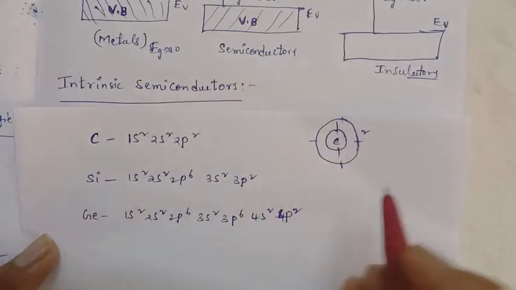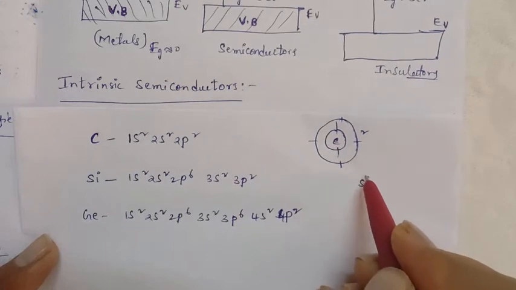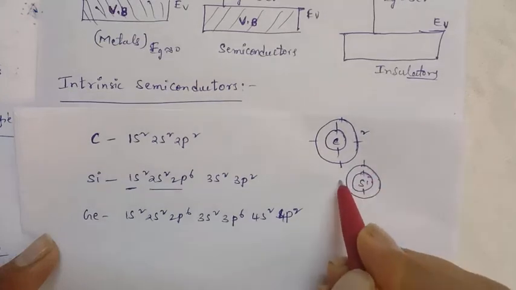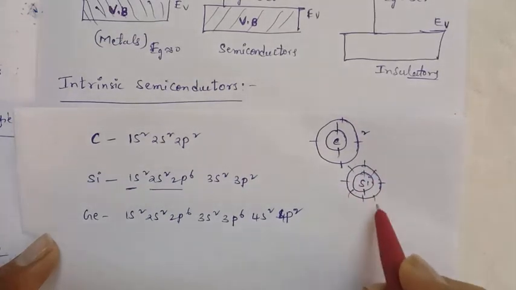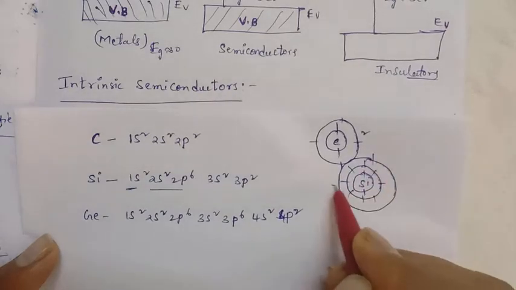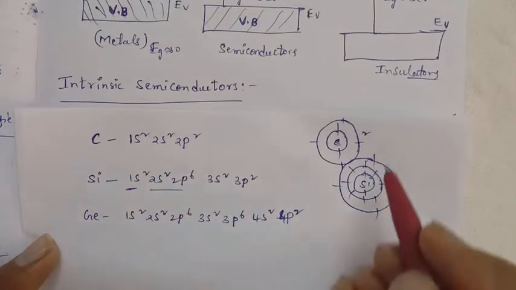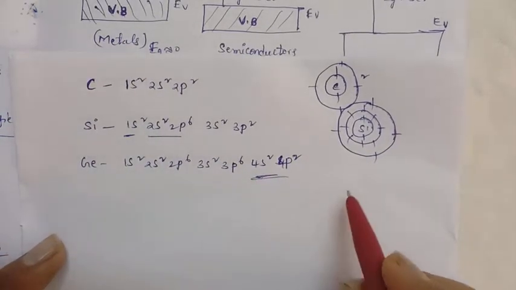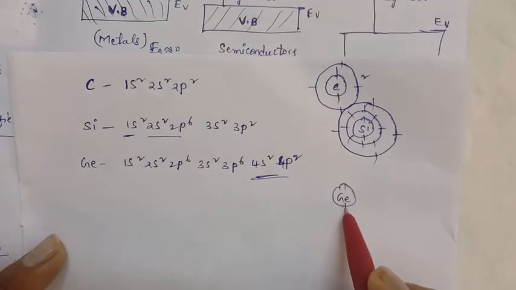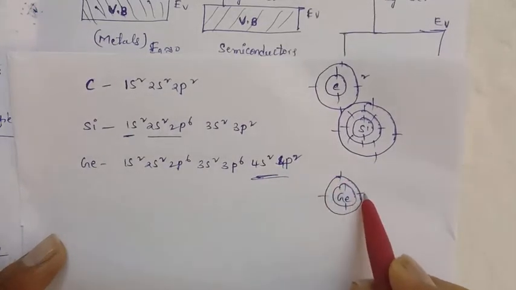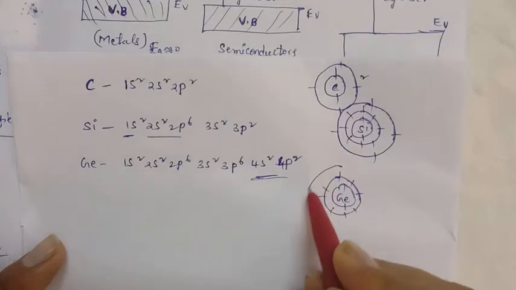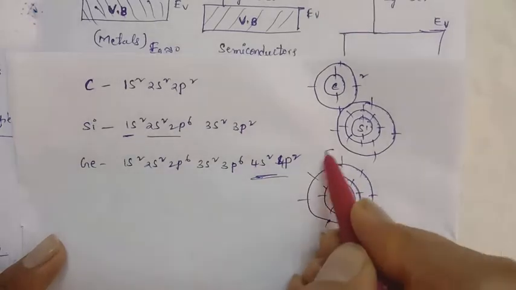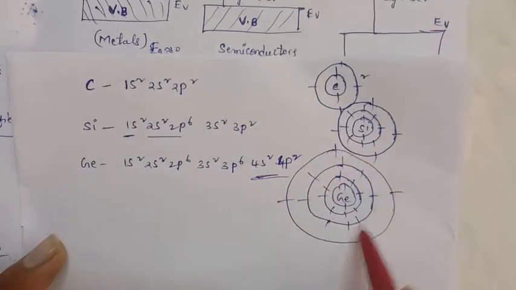Compared to this, take silicon. In silicon there are 2 electrons in the first orbit, and the second orbit consists of 8 electrons, and the third orbit is filled with only 4 electrons. Now go to germanium. In germanium, the first orbit is filled with 2 electrons, the second orbit with 8 electrons, the third orbit with 8 electrons, but the fourth orbit with 4 electrons.